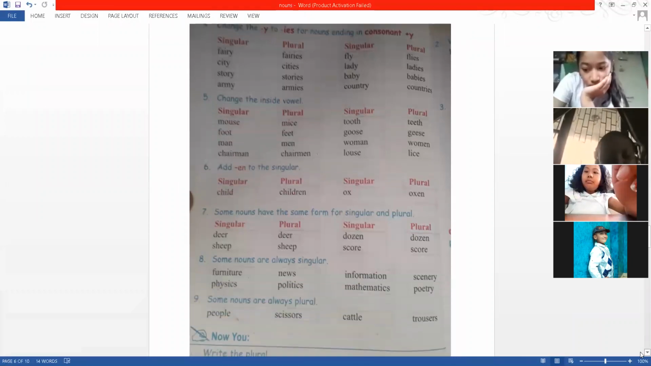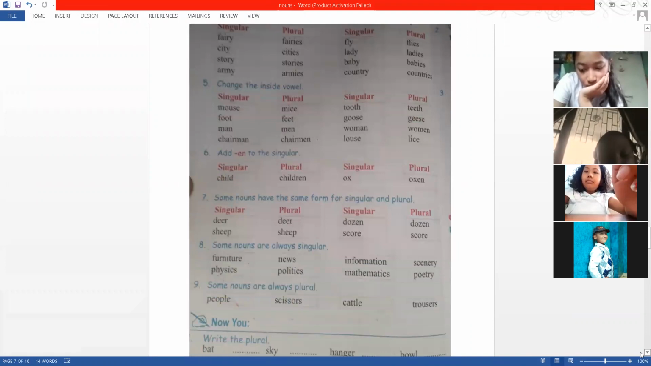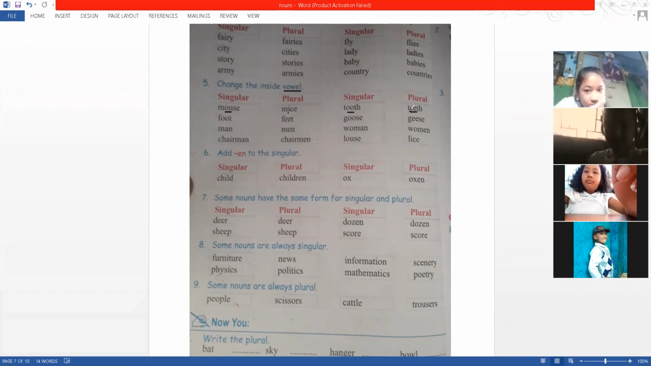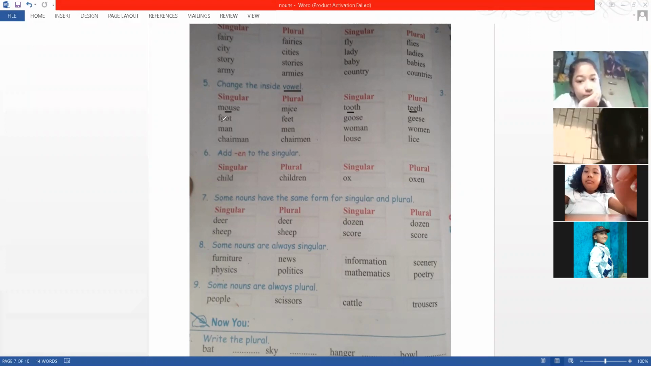Okay, yes, very good. Now in some cases, the vowel will change, and singular will become plural. The vowel inside the word changes: OU will change into I, mouse will change into mice. So the plural of mouse is not mouses, it's mice. In the same way, the plural of tooth is teeth. The vowel will change, either into EE or into I.